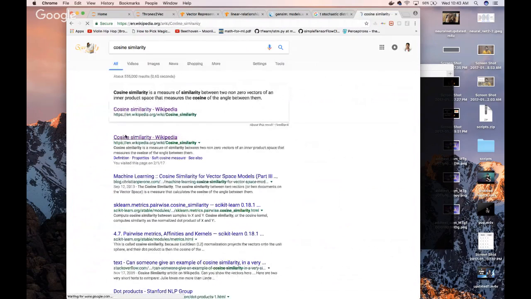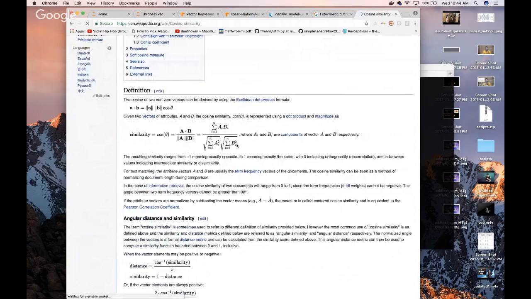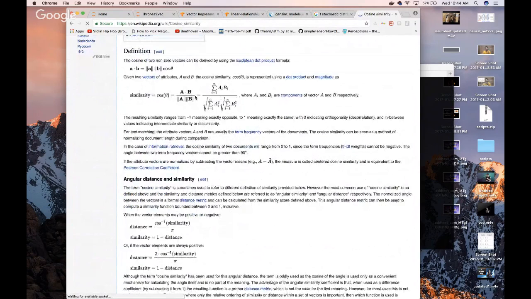The cosine similarity is an important distance metric we can use, because turning these words, our videos, and our images into vectors gives us a way to mathematically reason about these things. We can reason about them just like we reason about numbers. So this is the formula for the cosine similarity. Given two vectors, we can use the dot product and the magnitude of those vectors to calculate it. Okay? So that's one method.